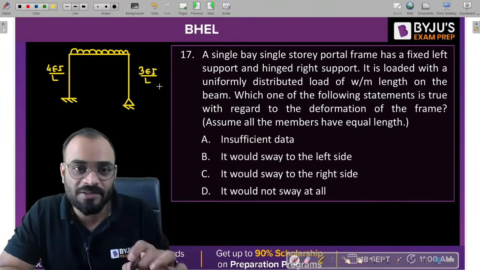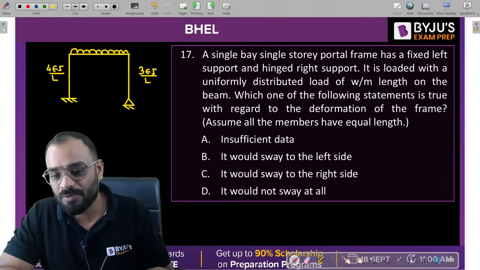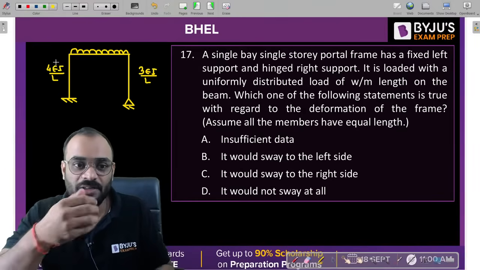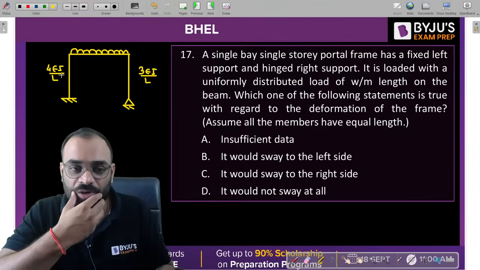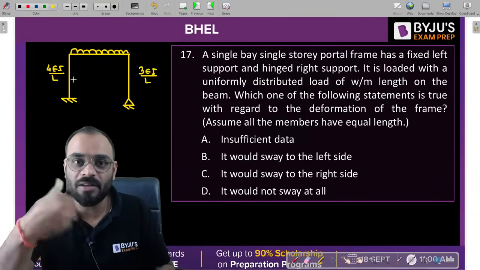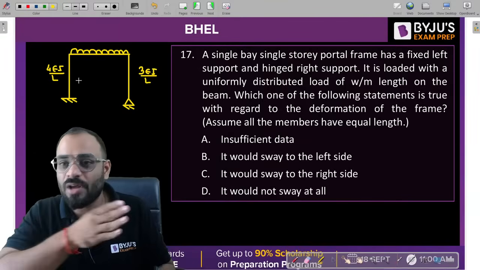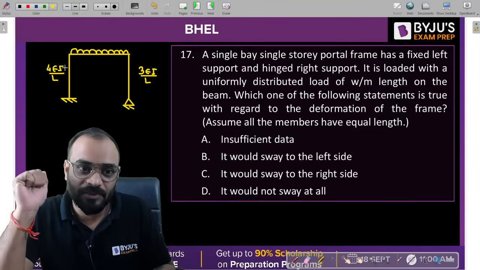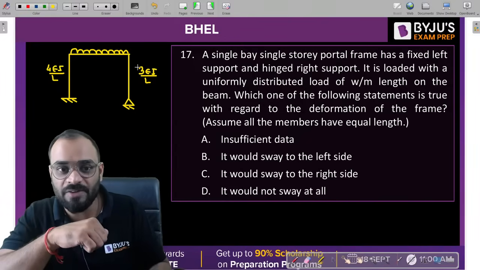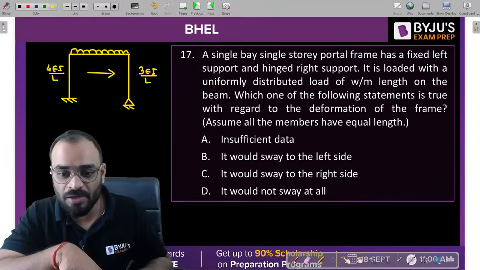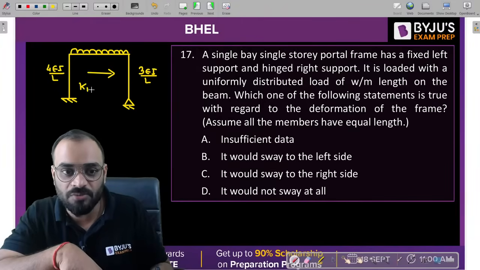Now guys, there is one rule which you need to remember. Whenever we are having some powerful column, or you can say that the stiffness is more for this particular column, then this column is trying to push this one, right? तो हम हिंदी में बोलते हैं ताकतवर कमजोर को झुकाएगा और उसी डायरेक्शन में स्वे आएगा, right? So this column is trying to deviate this one, right? So basically your direction of sway will be like this. Why? Because the stiffness of this column is more as compared to stiffness of this one.